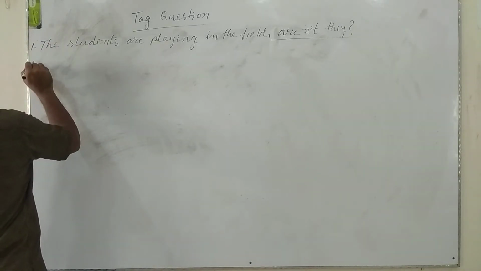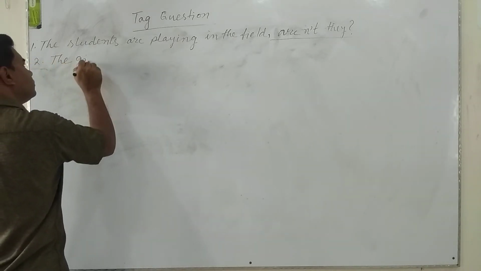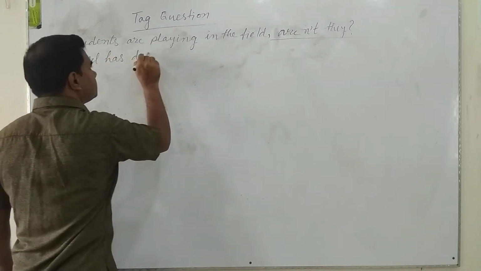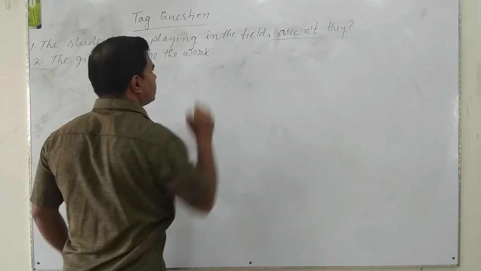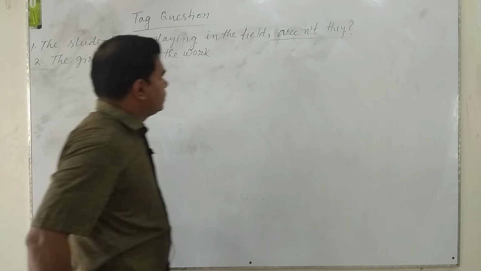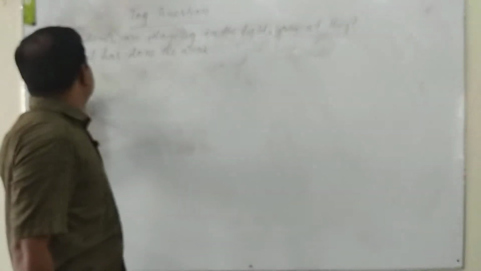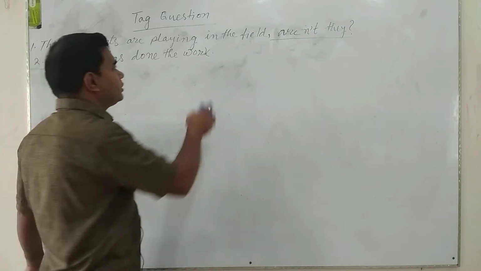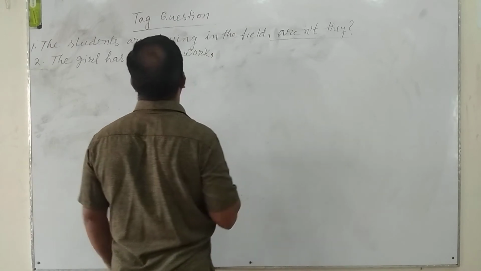We will see another example. The girl has done the work. It is also a statement sentence. And if we want to make it tag question, we have to omit the full stop first and then use a comma.